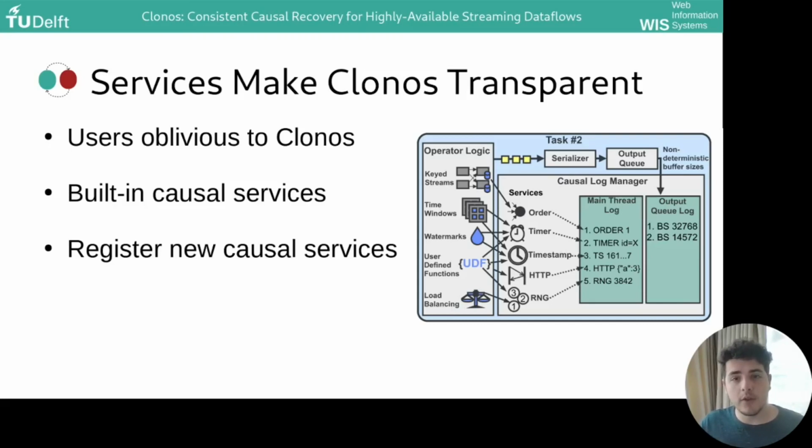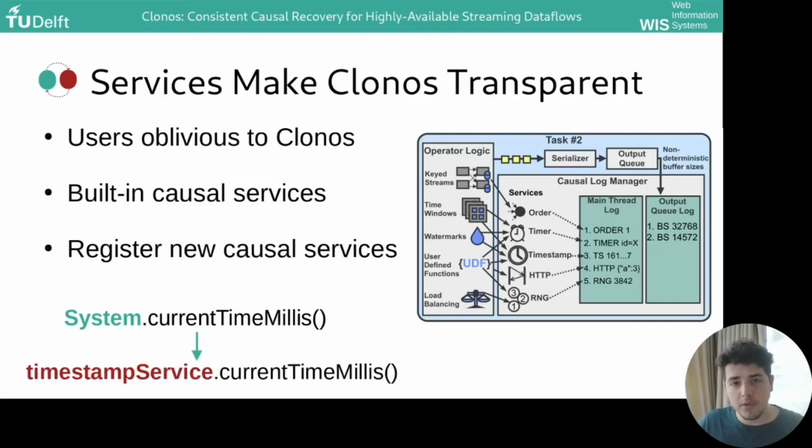Users can also register their own causal services by providing a function that returns a serializable determinant. Switching a Flink workload to Clonos is thus very simple, as users need only change non-deterministic calls, such as System.currentTimeMillis, to the service equivalent in order to capture that non-determinism.